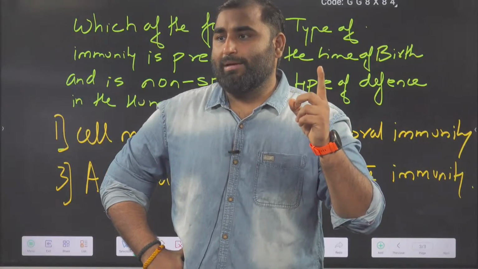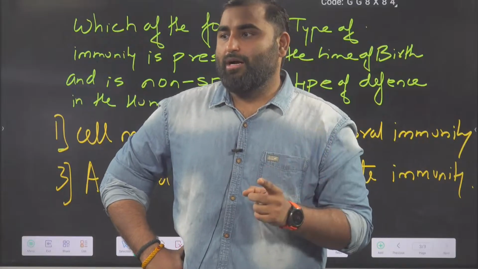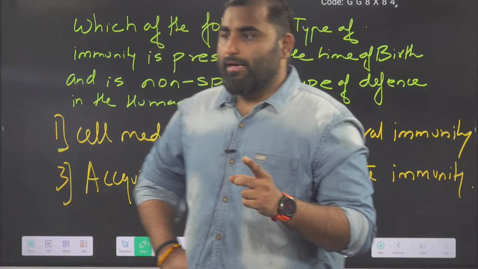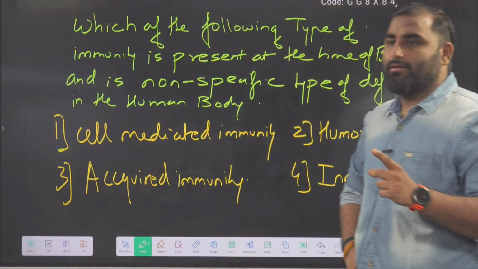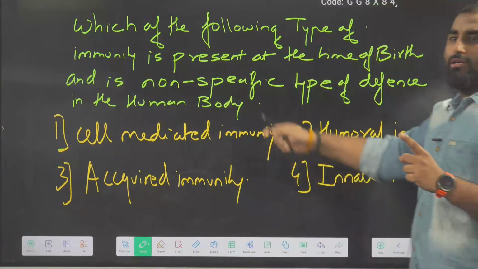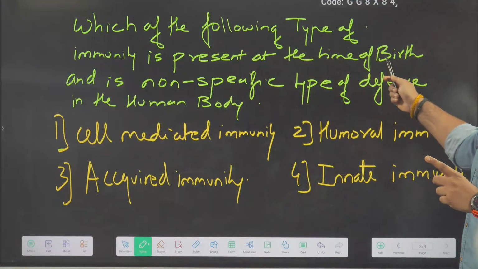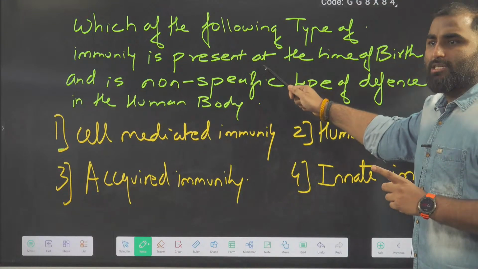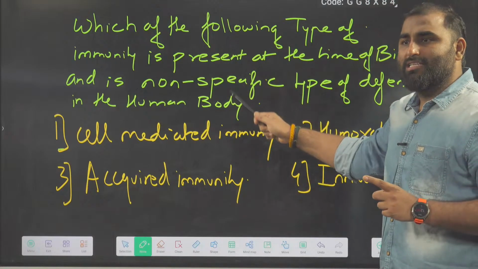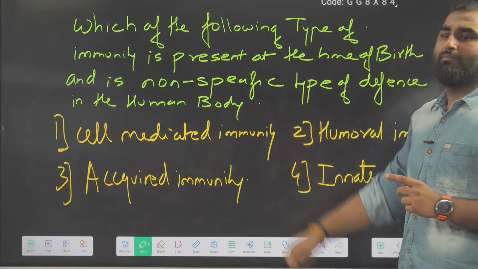We are discussing one very important MCQ. Read the question and tell me the answer. Which of the following types of immunity is present at the time of birth and is a non-specific type of defense in the human body?